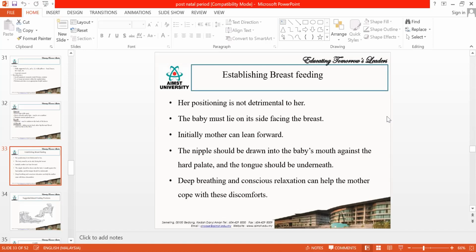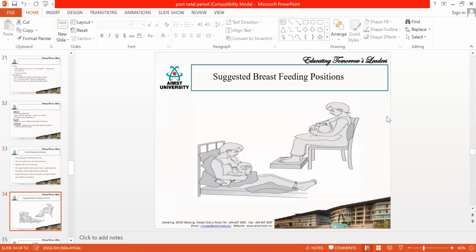So you can teach the mother to hold the baby like that, and the mother should be totally relaxed when she is feeding. She should not be in a hurry or in tension. If she is in tension, then it might not have a proper let-down reflex, and this may affect the baby's feeding. So they should not be tense, they should be relaxed. You can teach them good deep breathing exercises when they are breastfeeding. Okay, so these are some of the positions.